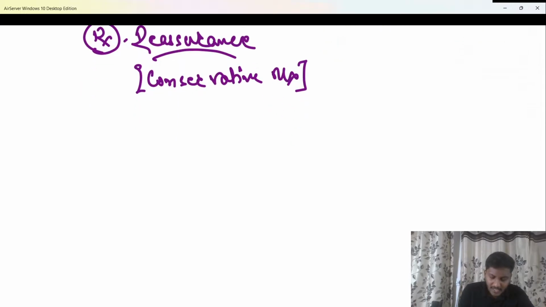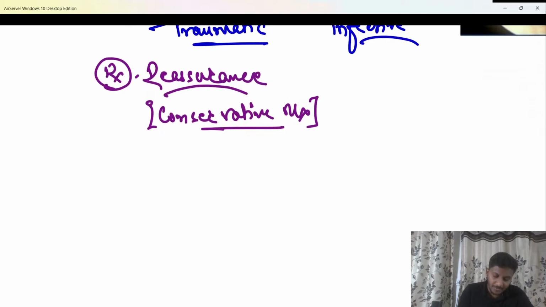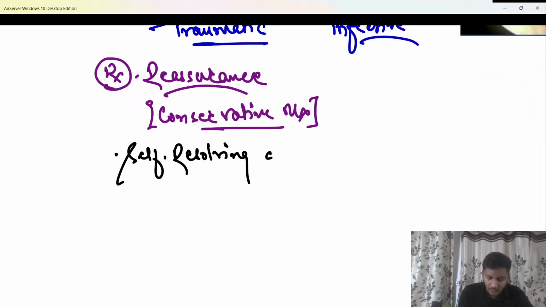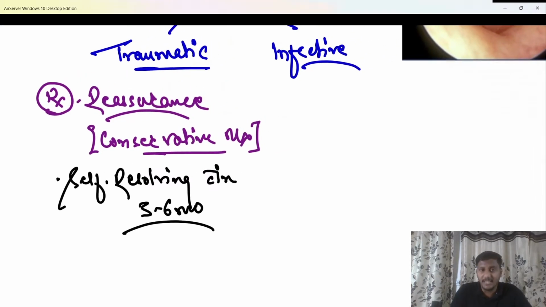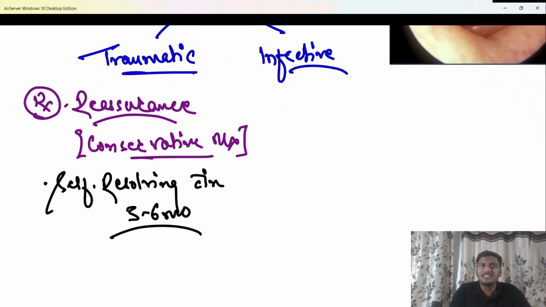And why do we have to do reassurance, no treatment or conservative management? Because it is self-resolving within a span of 3 to 6 months. It will get healed by itself within 3 to 6 months. Yes, even after 6 months, if it doesn't heal, then you may go for a surgery for the closure. You have to repair the tympanic membrane. Repair is called plasty, and tympanic membrane is known as myring. Therefore, that surgery will be called a myringoplasty, when we close the tympanic membrane perforation with a graft.